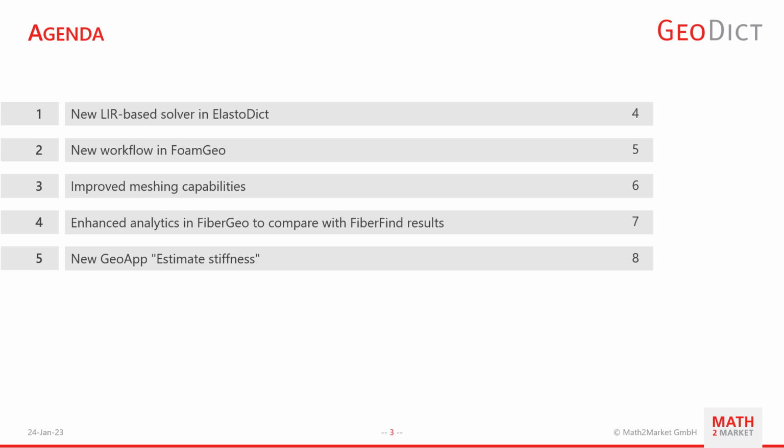Subsequently, we will have a look at improved meshing capabilities, facilitating the export of geometries from GeoDict to other software. Then, you will see how FiberGeo was improved to help you recreate a digital twin from the fiber find analysis of a given geometry. Last but not least, I will introduce you to a new GeoApp, which is very useful to estimate the stiffness of one constituent material in a structure.